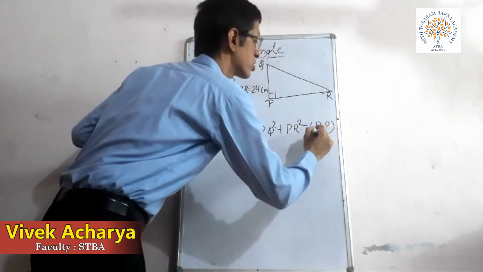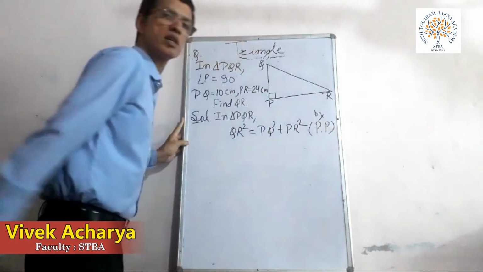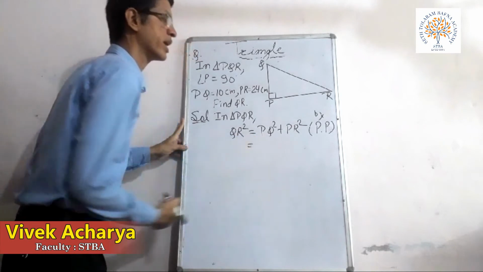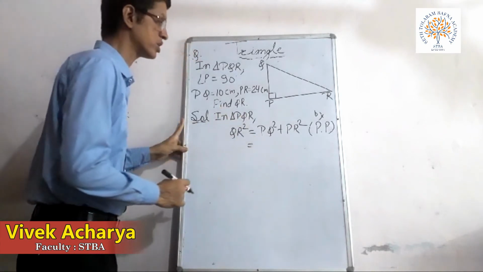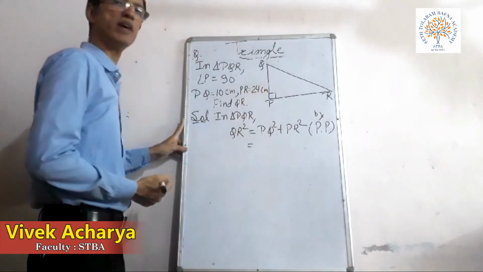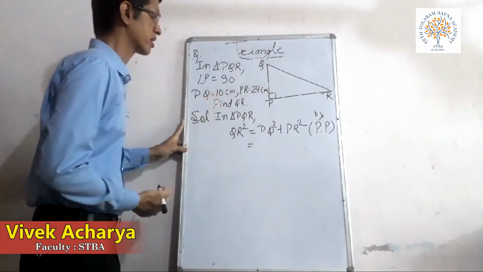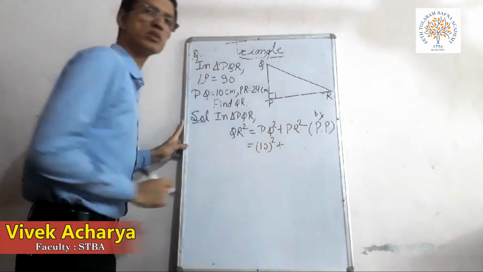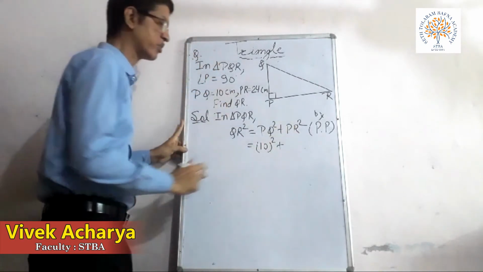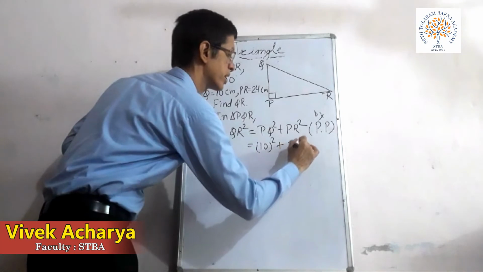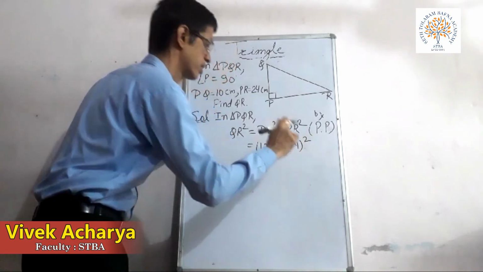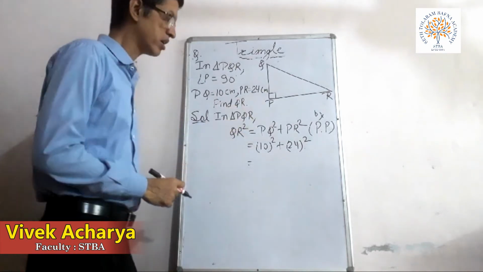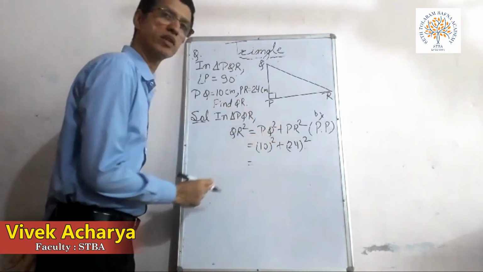PP means Pythagoras property. Now put the values. PQ is 10 centimeter, PR is 24 centimeter.